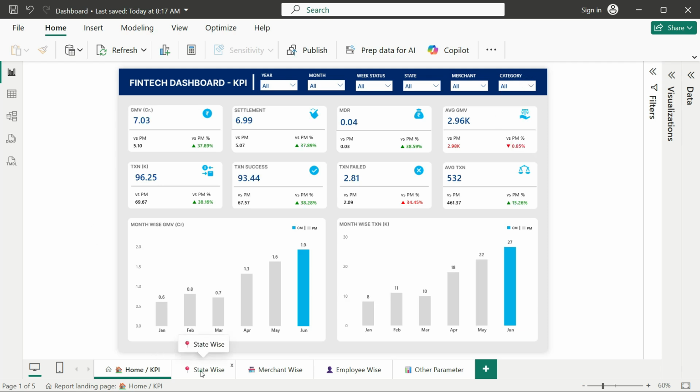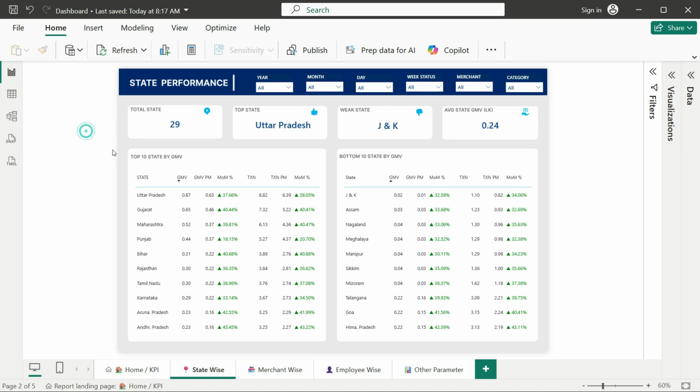Now the second page is related to state performance. The total number of states we are running in is 29. The top state is Uttar Pradesh on the basis of GMV. The weakest state is Jammu and Kashmir. Average state GMV is 24 lakh. And here you can see the top states by GMV and the bottom states by GMV.